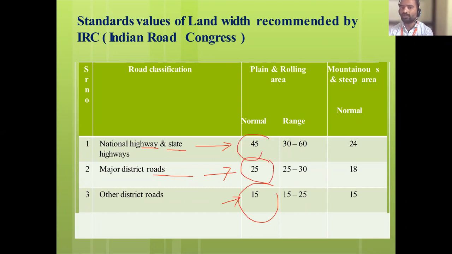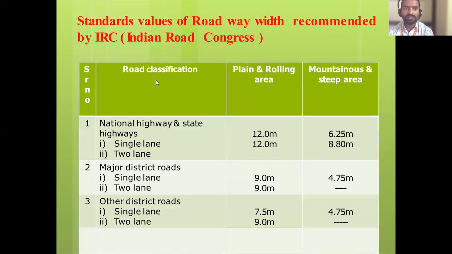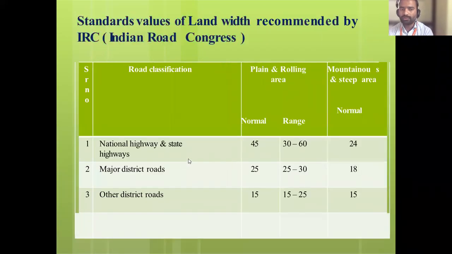This is the range you have to remember, just given for understanding purpose. See, so these are the standard road values recommended by the IRC. Whatever we have seen, this is for the national highway total width.